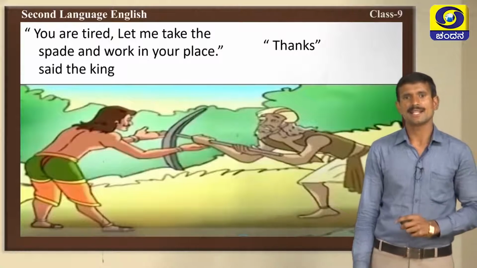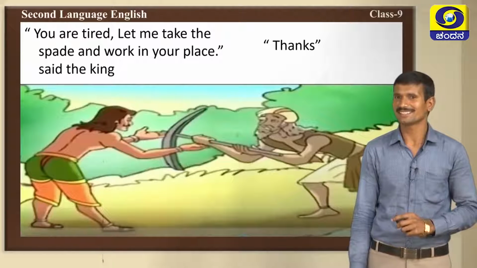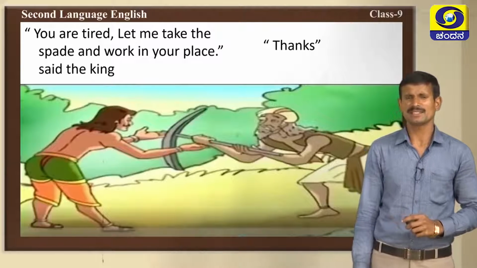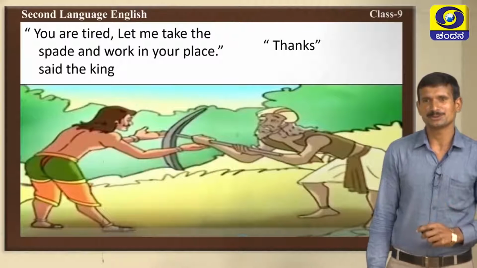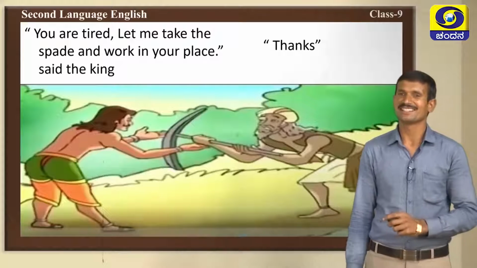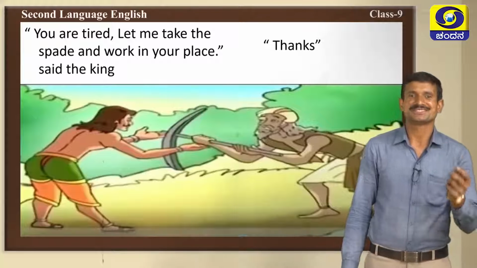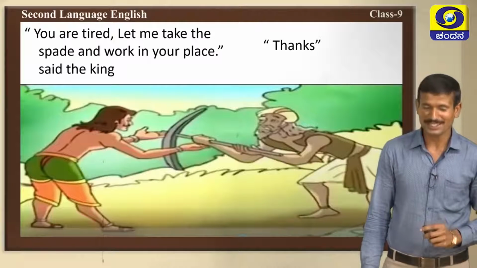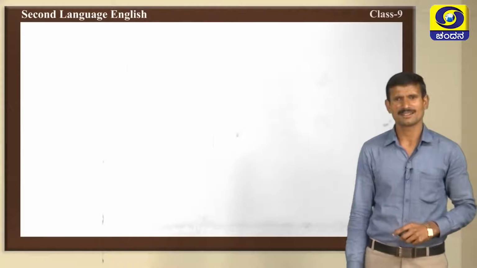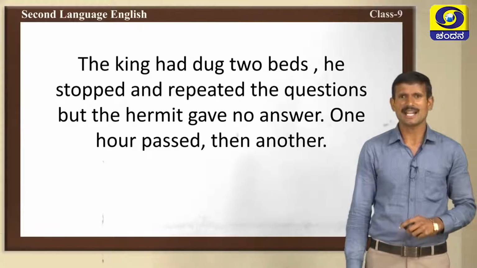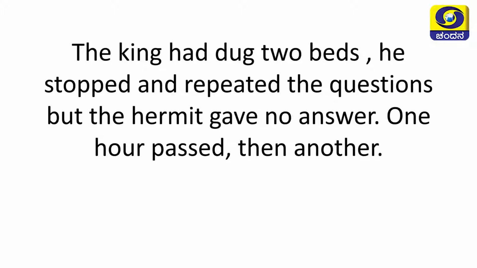You are tired. Let me take the spade and work in your place, said the king. The king said, you may be tired. Give me the spade, I will work instead of you. Then the hermit handed over the spade to the king and said thanks. Then what happened? Yes, the king had dug 2 beds. He stopped and repeated the questions, but the hermit gave no answer.